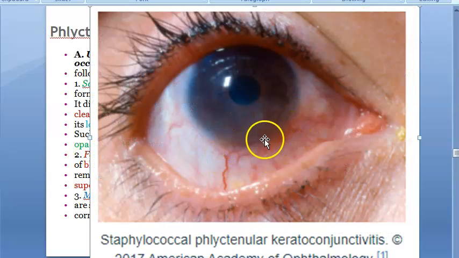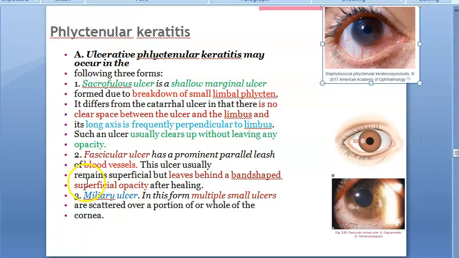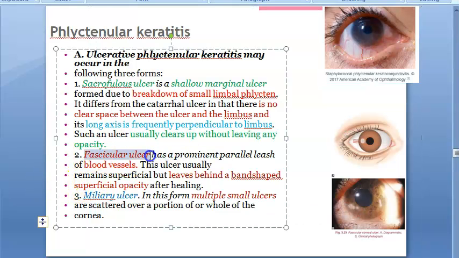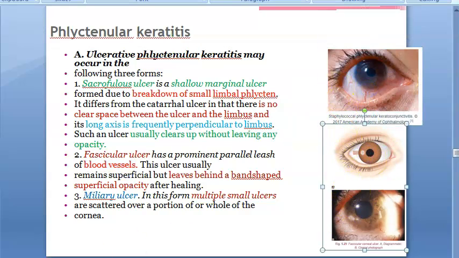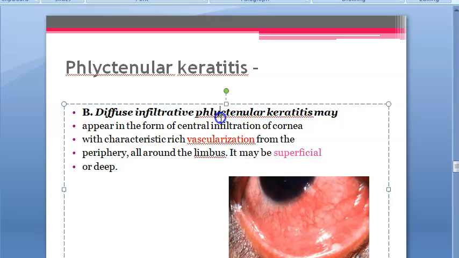What do you see here? Staphylococcal phlyctenular keratoconjunctivitis. So even the cornea has grown all the blood vessels. So this seems to be the second stage. This fascicular ulcer with the blood vessels, right? So all these seem to be fascicular only, all the three. Okay, let's move on, guys.